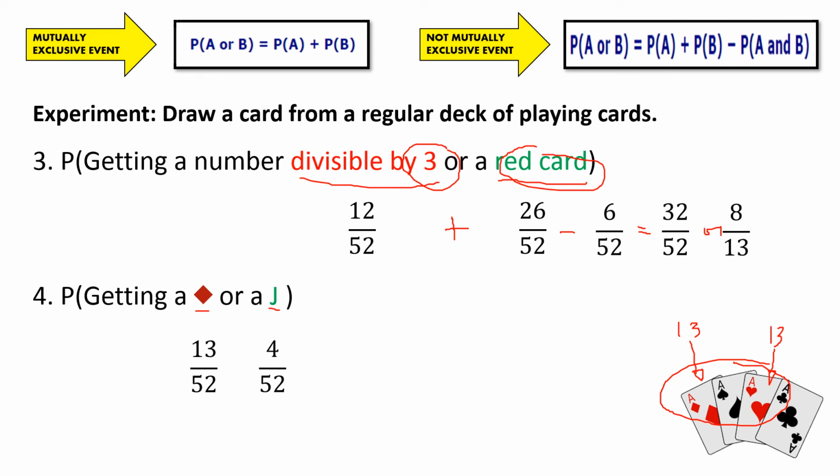Now, is it possible for us to get a diamond and a Jack at the same time? The answer is yes. So how many cards that are diamond and Jack at the same time? The answer is just only 1. So we are going to have a subtracting value of 1 over 52. Then we simplify now. So 13 plus 4, that is 17. Minus 1, so that gives us 16. So the answer is 16 over 52, or further simplified as 4 over 13. Let's have 2 more examples.